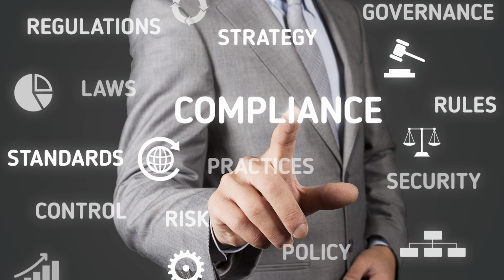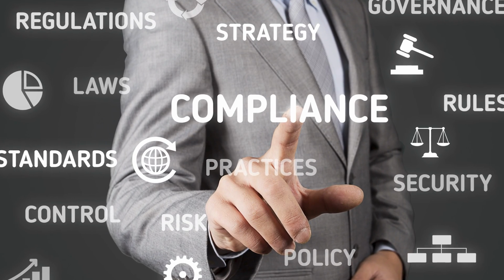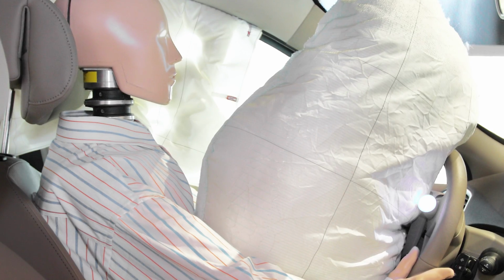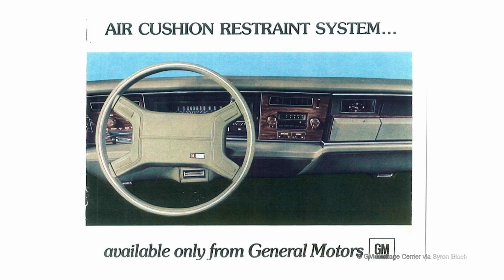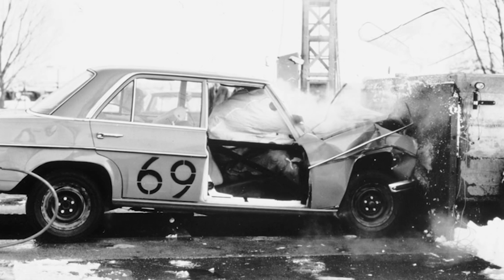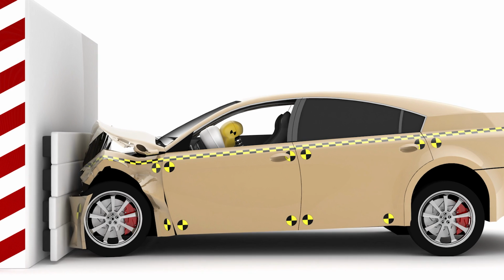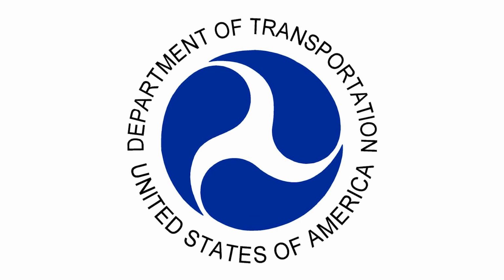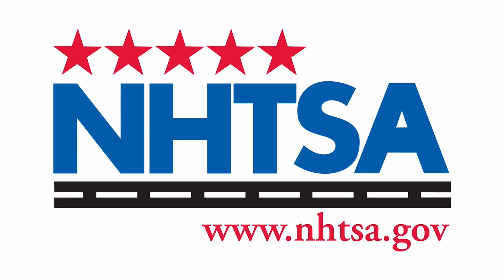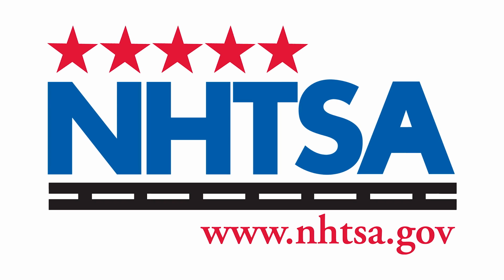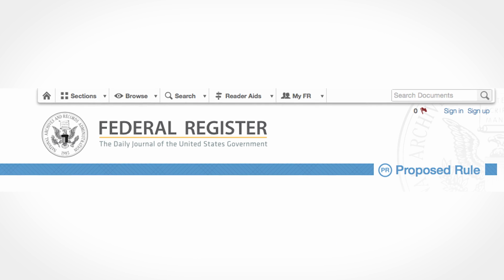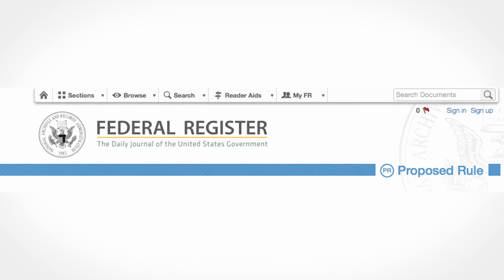A lot of times they're responses to innovations or problems that are discovered in society. Take airbags, for instance. A number of car manufacturers discovered that airbags make cars safer. The federal government looked at that and said, you know what, that's a good idea. We should create a national standard that requires all cars to have some sort of airbag. Now, to do that, a federal agency, the National Highway Traffic Safety Administration, proposed a rule for the public to comment on, as the Administrative Procedure Act requires.